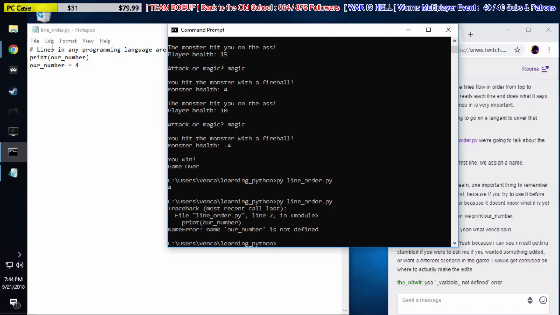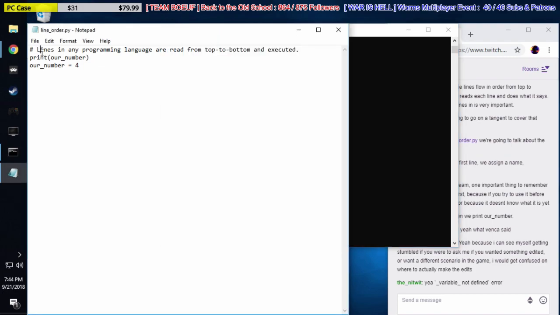So what happens is we start our program. It says print our number. There is no our number. We don't know what our number is yet, right? Because it hasn't happened yet. It's chronological from top to bottom. So we're assigning our number after we try and print it. There's nothing to print. It doesn't exist yet on this line, right? That's why I have an error message there.